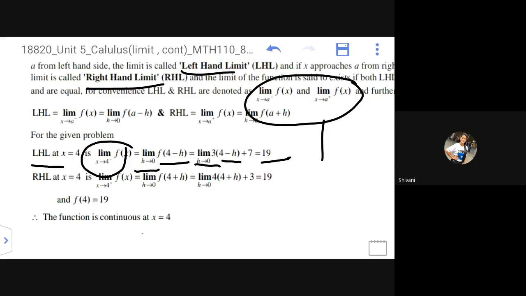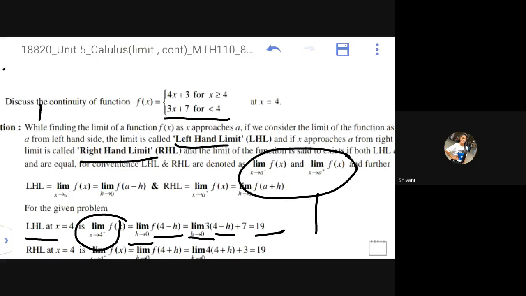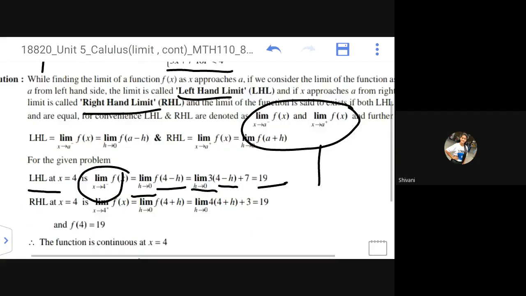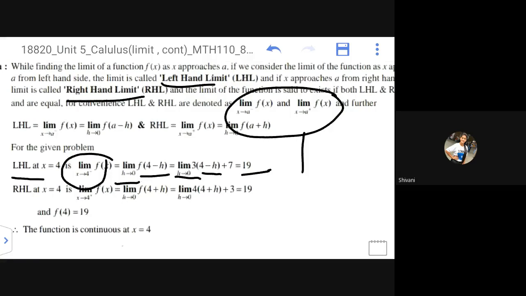And now we substitute the value in the function for x greater than or equal to 4, which is given, correct? So if we substitute 4 into (4 plus h) plus 3, again it is giving me 19 as the value. So here we can see that both the left hand limit and the right hand limit give me the value 19. So when the left hand limit is equal to the right hand limit, the value of the function is 19, and this is the limit value.